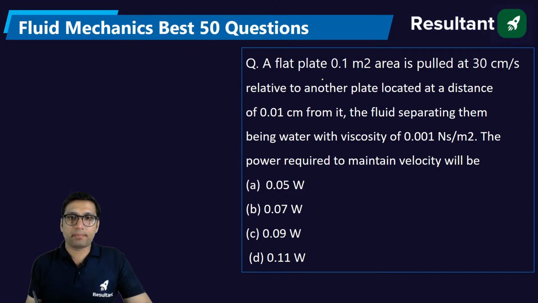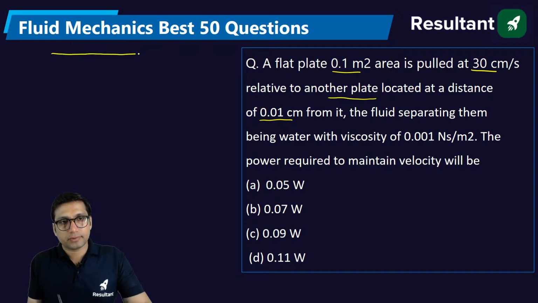A flat plate of 0.1 meter square area is pulled at 30 centimeter per second relative to another plate located at a distance of 0.01 centimeter from it. So we are having two plates. The plate area given in the question is 0.1 meter square, pulled at 30 centimeter per second relative to another plate.